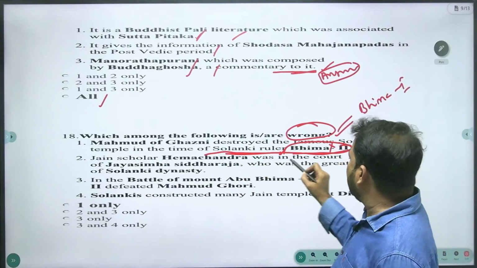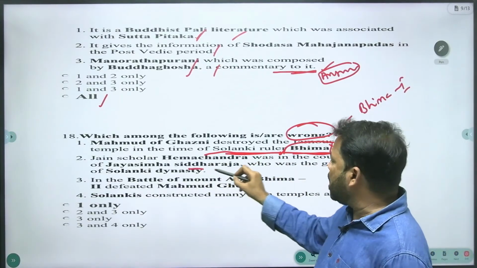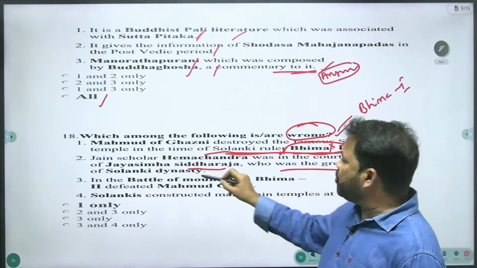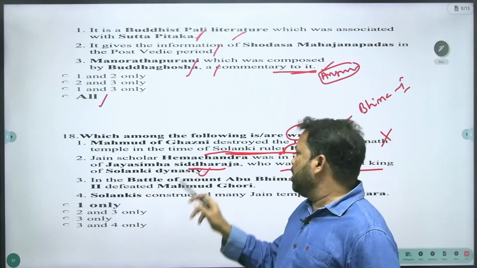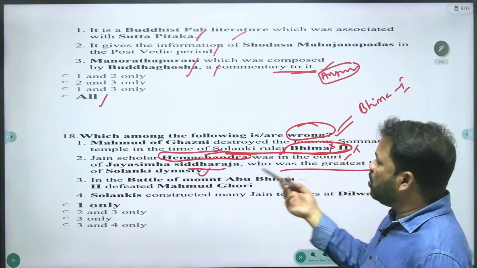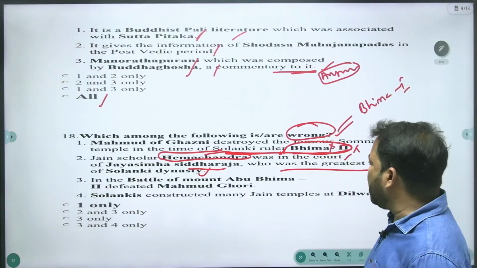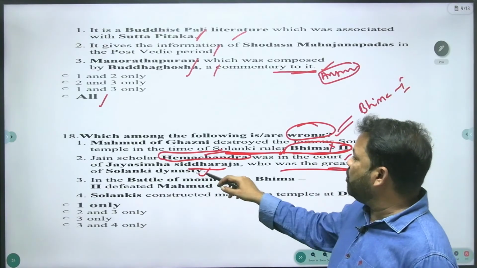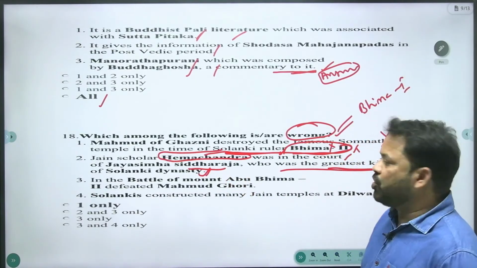Jain scholar Hemachandra was in the court of Jayasimha Siddharaja, who was the greatest king of the Solanki dynasty. Yes, Hemachandra was the most important scholar, and he was in the court of Jayasimha Siddharaja and Kumarapala, who was the greatest king of the Solanki dynasty. That is the right statement.